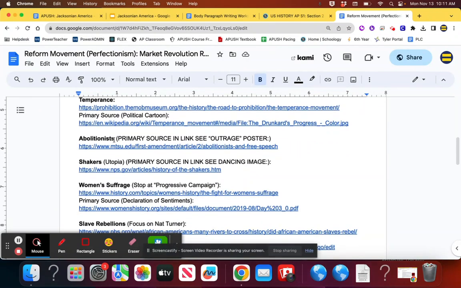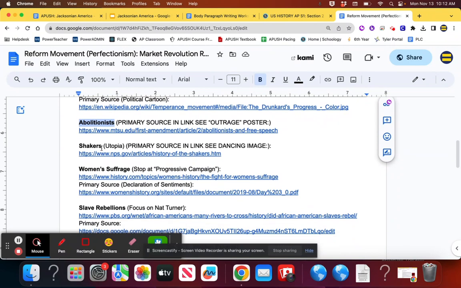Abolitionists basically believe that slavery is a moral abomination and that slaves need to be freed and slavery needs to be washed clean of the United States. So, abolitionists definitely believe in this as a whole. They also go together with the women's suffrage movement, because basically, the abolitionists argue that everybody should be treated equally under God and under the law, including women.